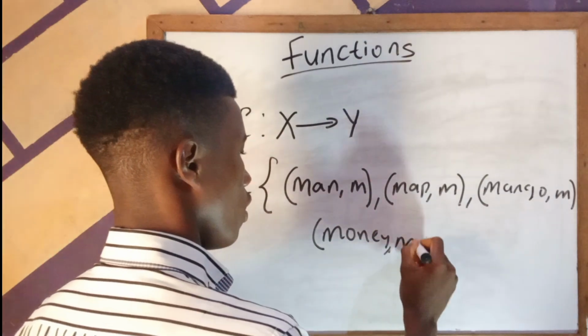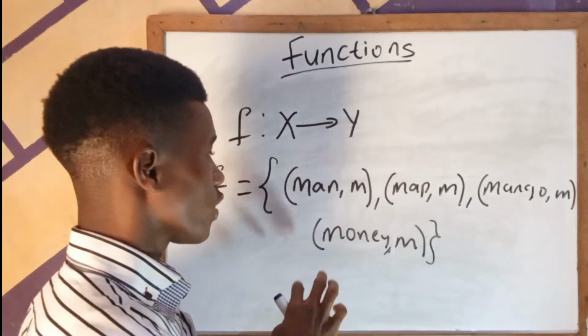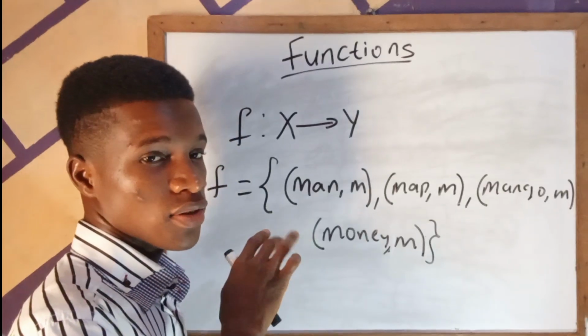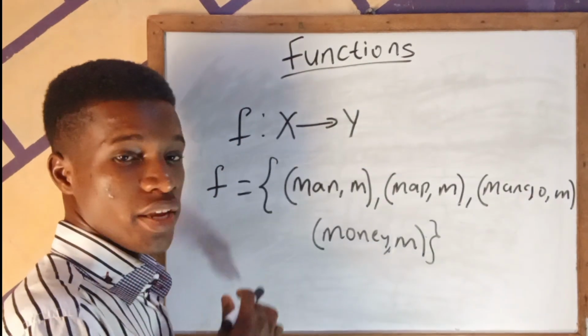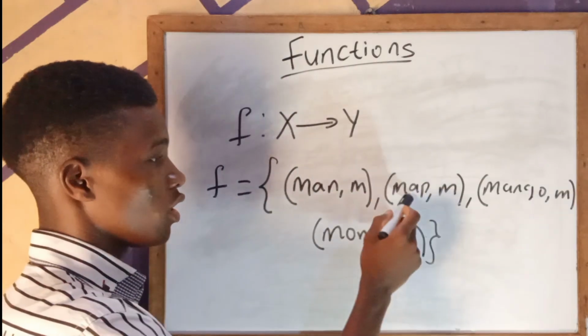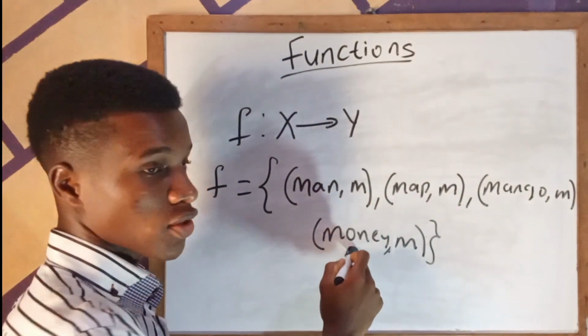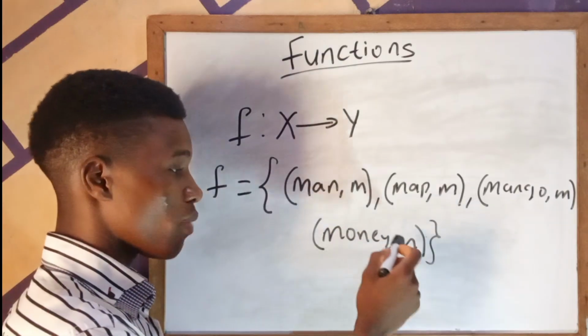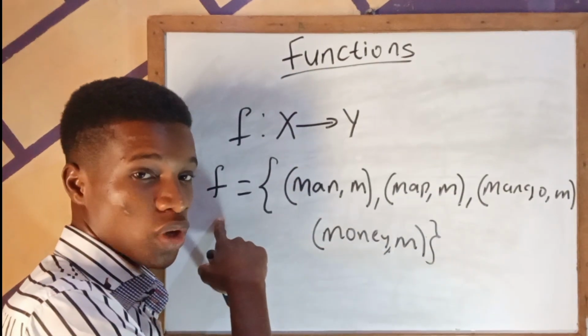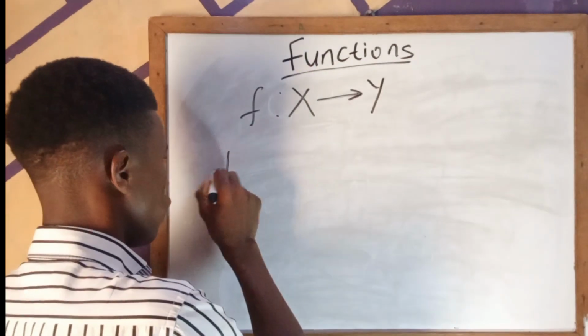Money, m. So the first letters of each element of A is just m. So this is like a many-to-one mapping. That means all these elements of the domain, elements of x, are just mapped to y based on how the function defines them. The domain of f